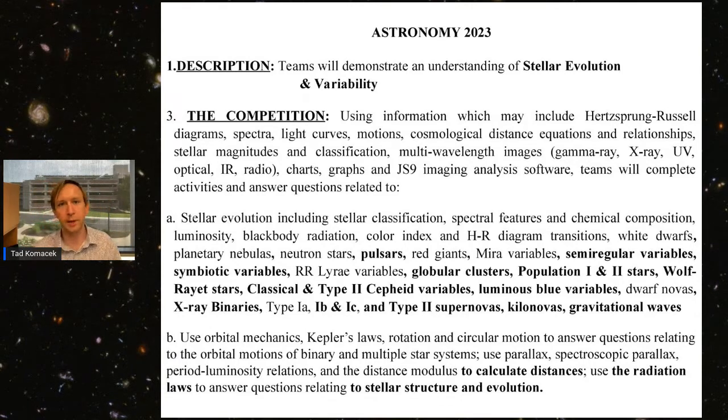We expect students to show how stars evolve on the Hertzsprung-Russell diagram, study stellar spectra and light curves to infer properties of stars, and use simple equations like cosmological distance equations to infer properties of stars.